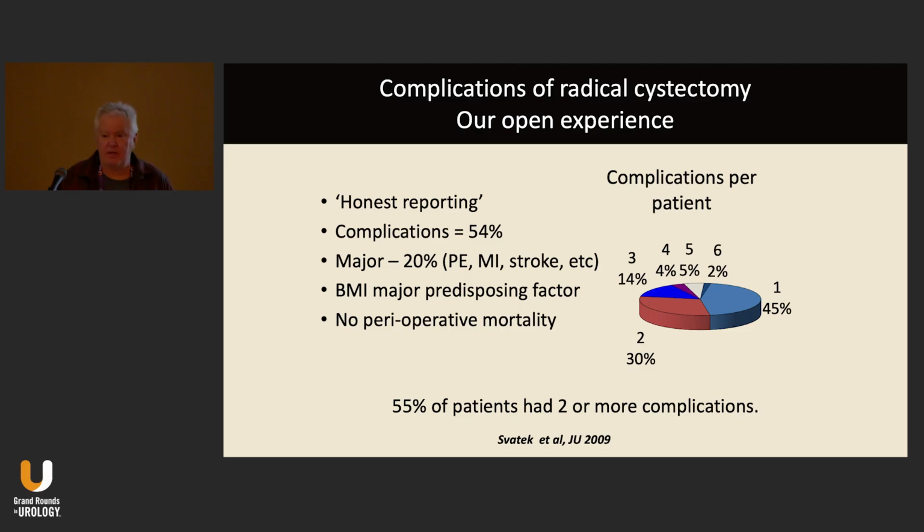Now, this is our complications of radical cystectomy. It's retrospective data. Rob Zvatek published this in 2009. Our overall complication rate was 54%. Major complications in 20%. Major complications would include things like PE, MI, and stroke. And the major predisposing factor for a complication was the BMI. In the time frame of which the study was conducted, there was no perioperative mortality. And if you looked at the number of complications per patient, in those patients that had a complication, 55% had multiple complications.